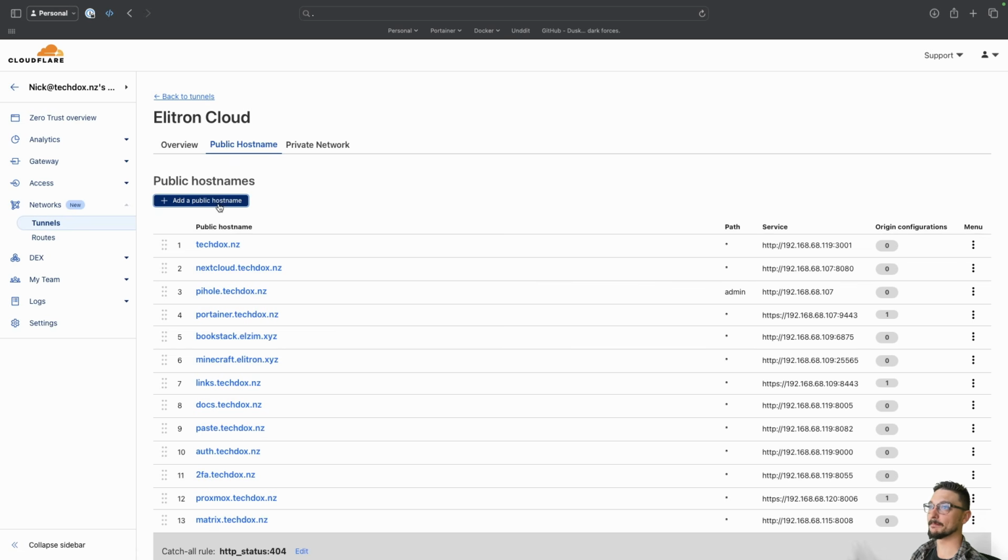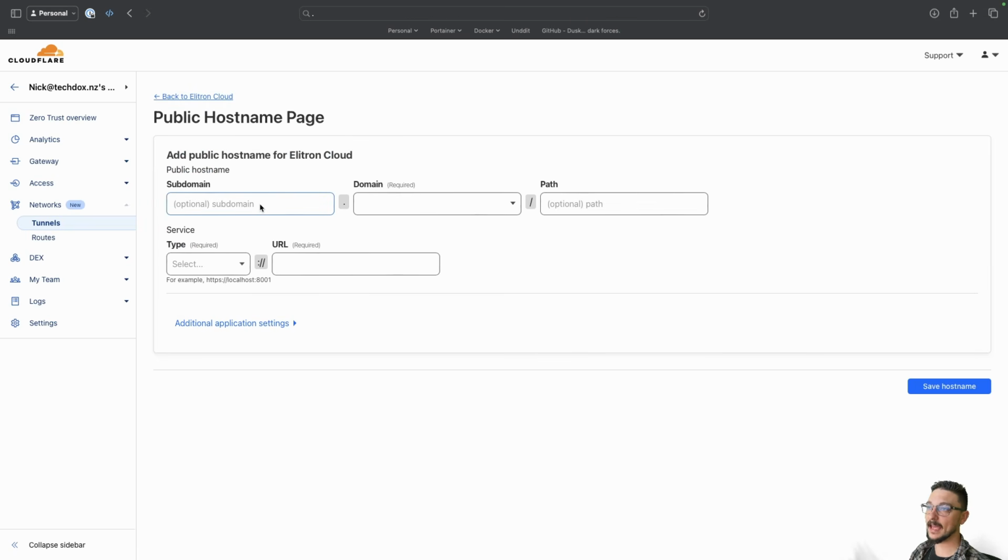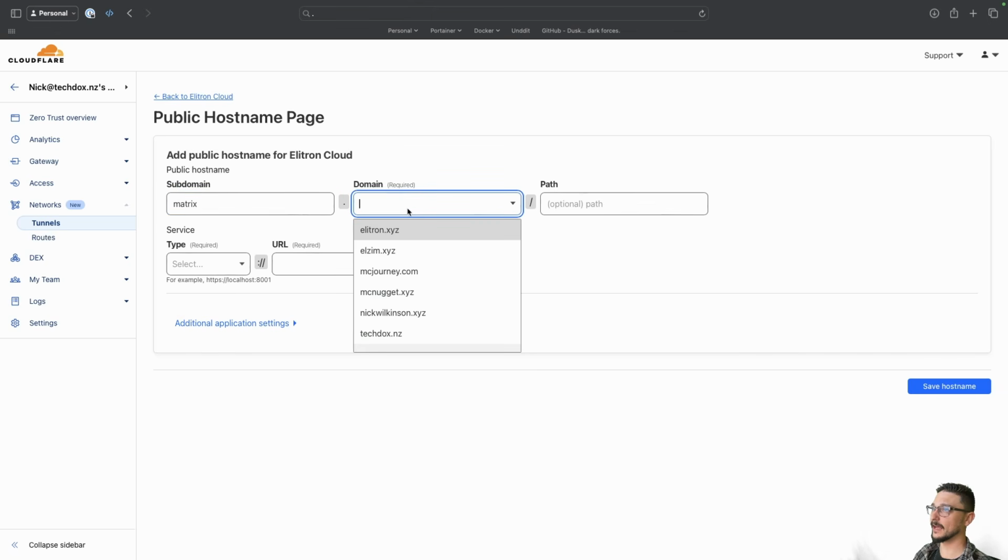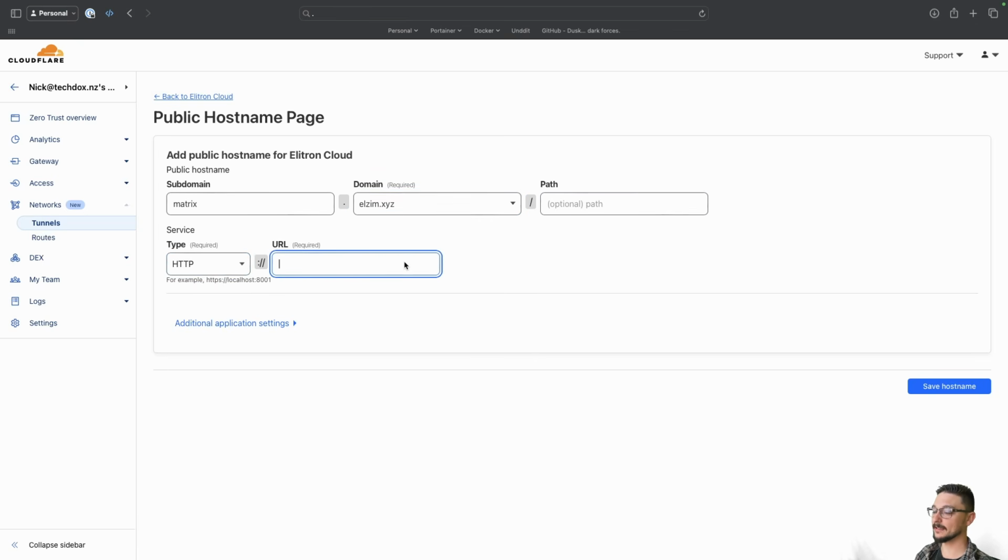So if I go add a public hostname, in here we can now say what domain name we want exposed to what service I have running locally. Here it was matrix, and I am going to use it on the alzim.xyz. It's going to be via HTTP because that's what it's running locally, and the IP address of the service and the port. That is the IP address there, and it's running on 8008. So let's put that in, and we'll hit save hostname.